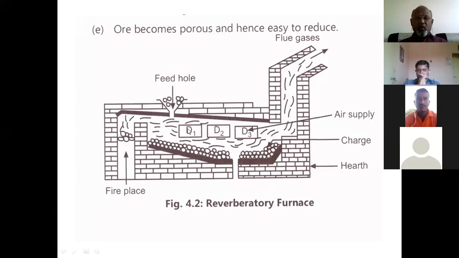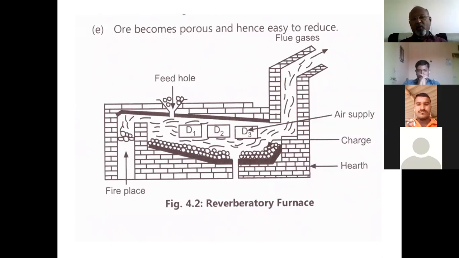When the ore is admitted inside, a hot blast of air is admitted from the bottom, and when this blast falls on the ceiling of the furnace, the heat is automatically reflected onto the ore kept at the bottom portion. So due to reflected heat, the volatile impurities are removed.